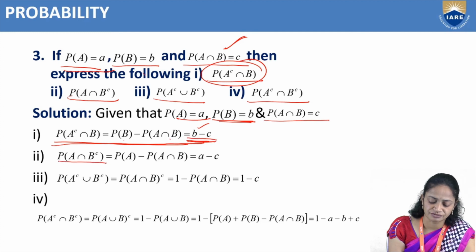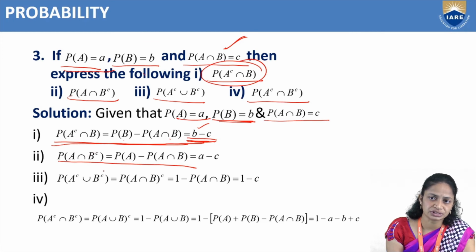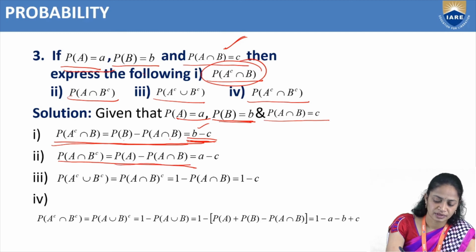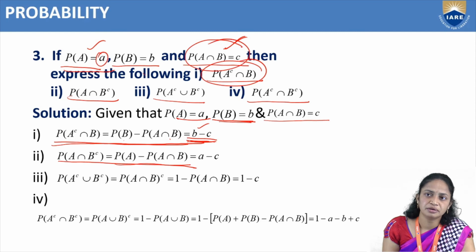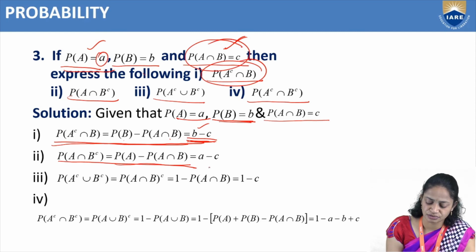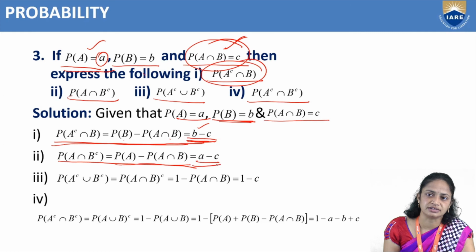Next, like that we have a formula. So probability of A intersection B complement, from the fourth statement of the theorem, equals P of A minus P of A intersection B. So from the given statement, P of A equals small a and P of A intersection B is small c. So from that we will get A minus C.